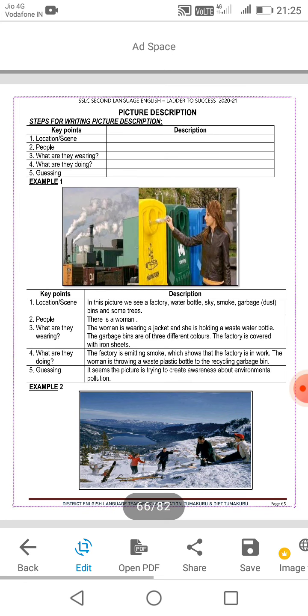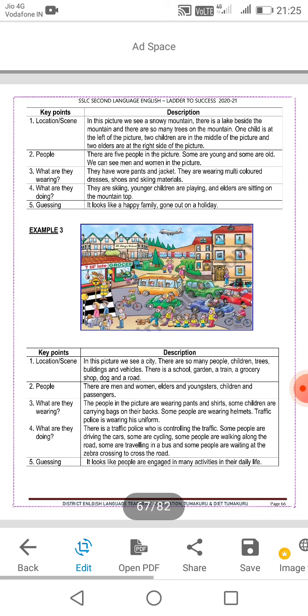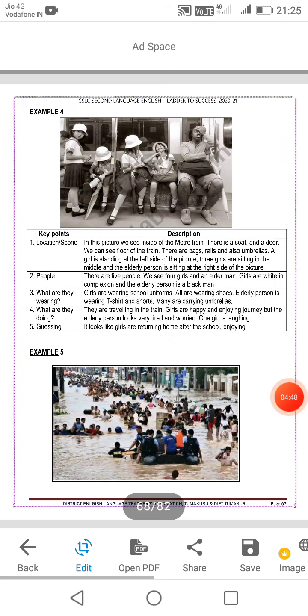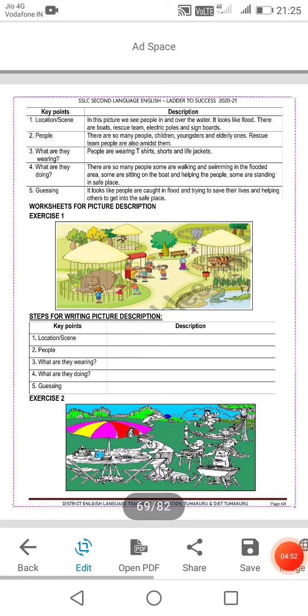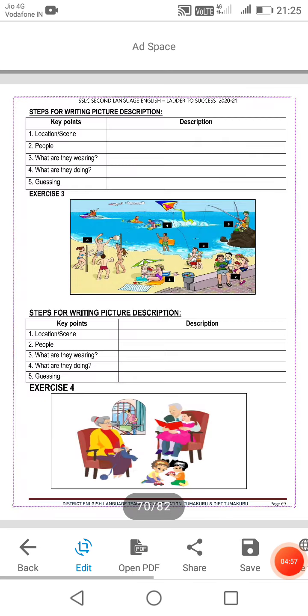Also picture description: you can see a forest picture mentioned for identification and a good description, to practice daily. This is also very important.